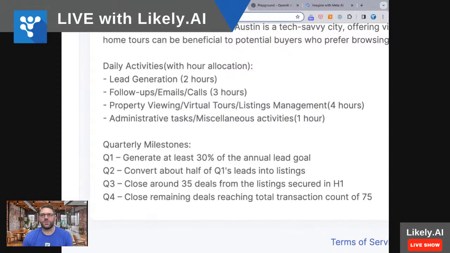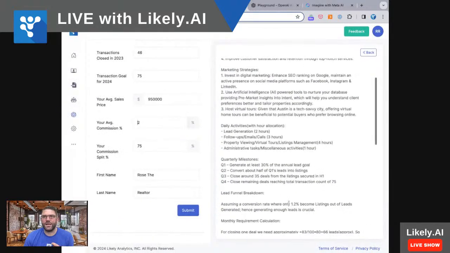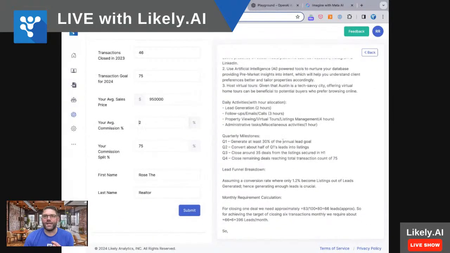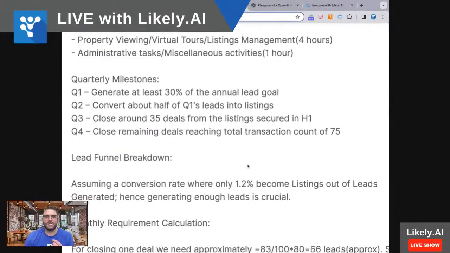These quarterly goals, it looks like, are a little more broken down than the first one. That's kind of the great thing about generative AI, right, guys, is that it's not just a template. It actually creates great content. And it takes a lot of prompt engineering to do that. But you can see it's very clear what you have to do, by quarter. So it's saying get 30% of your annual lead goal by the end of Q1. So that way you have the rest of the year to nurture those guys. Makes a lot of sense.